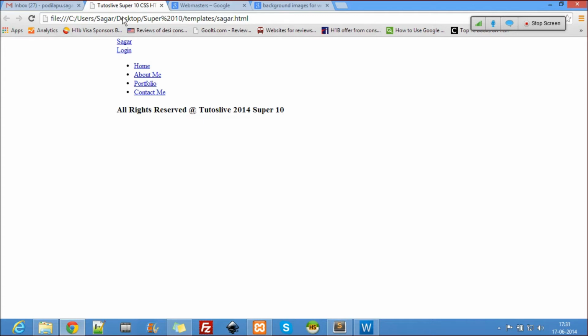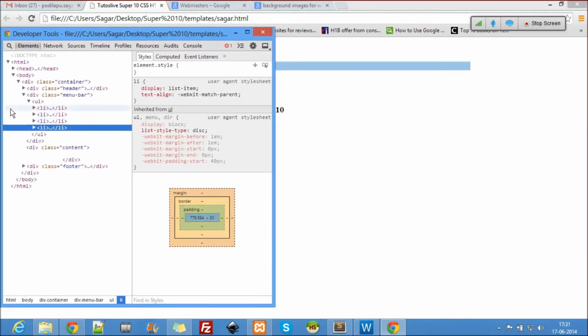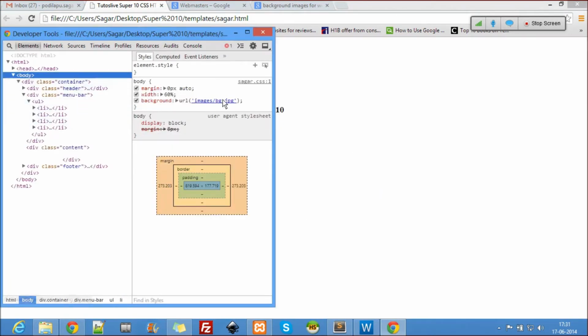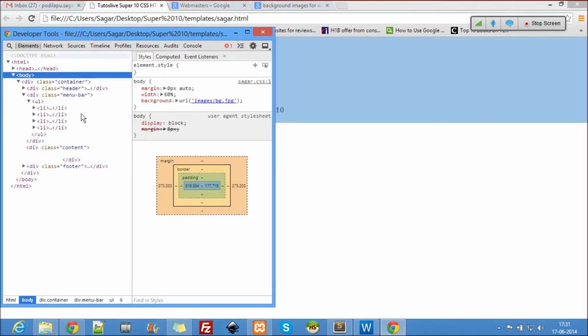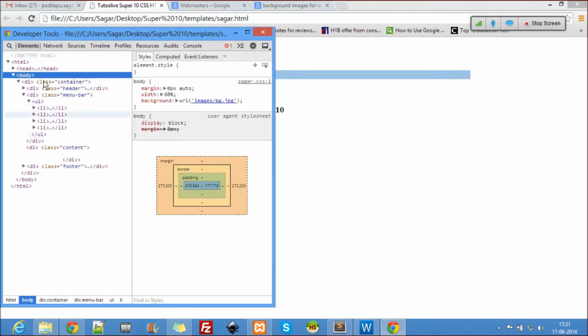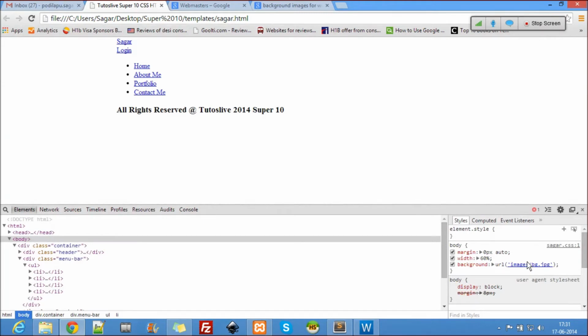Alright, let me just check it out. Why is it not getting applied there? So body, folder, right? Is the file there?